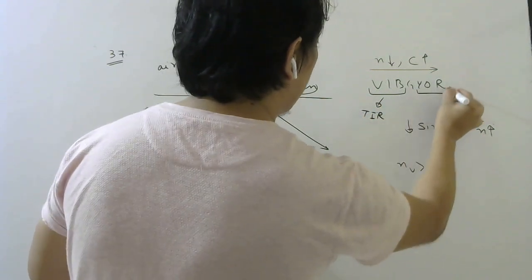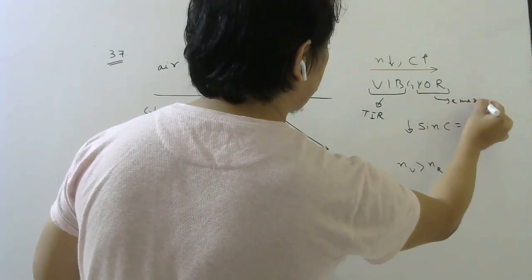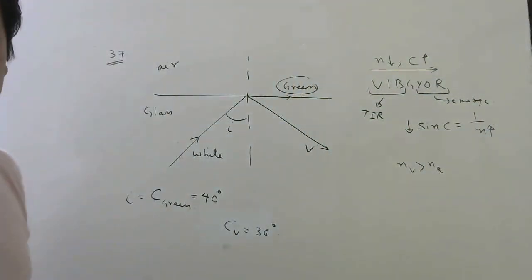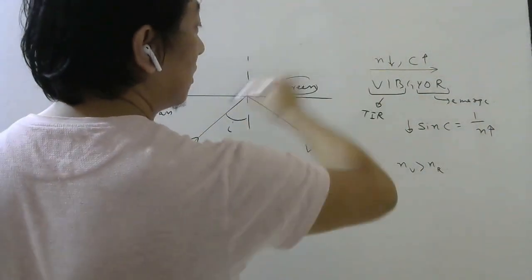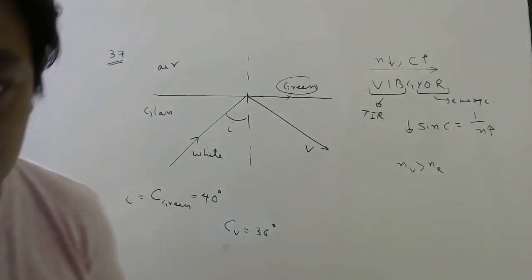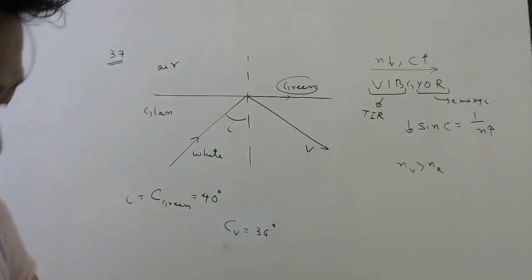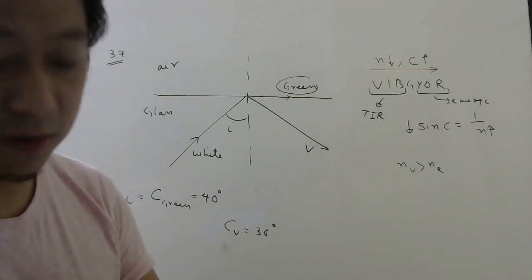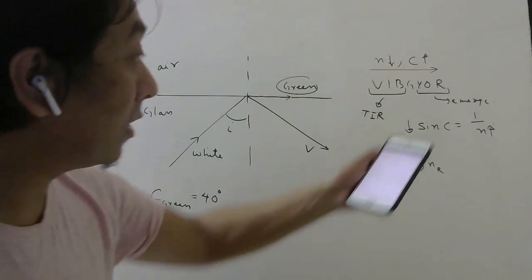And these colors will emerge. Okay, so which colors will emerge? Yellow, orange, red. So what is the answer? Option A. So yellow, orange and red will emerge. Okay.